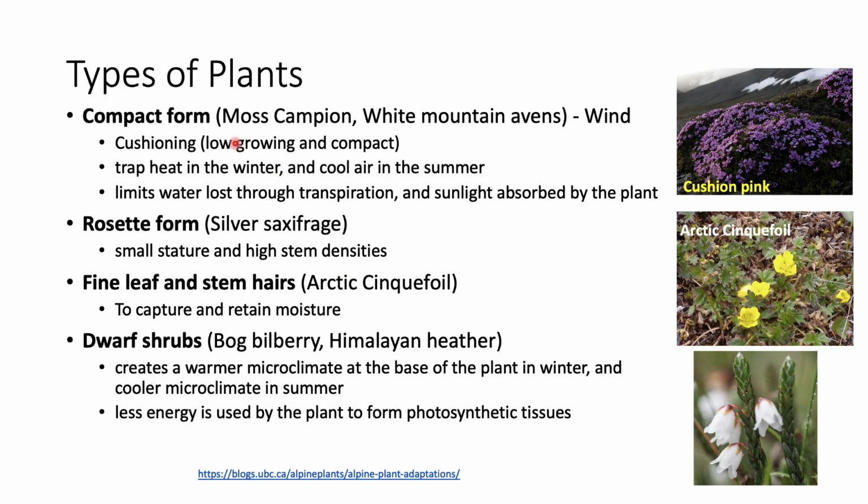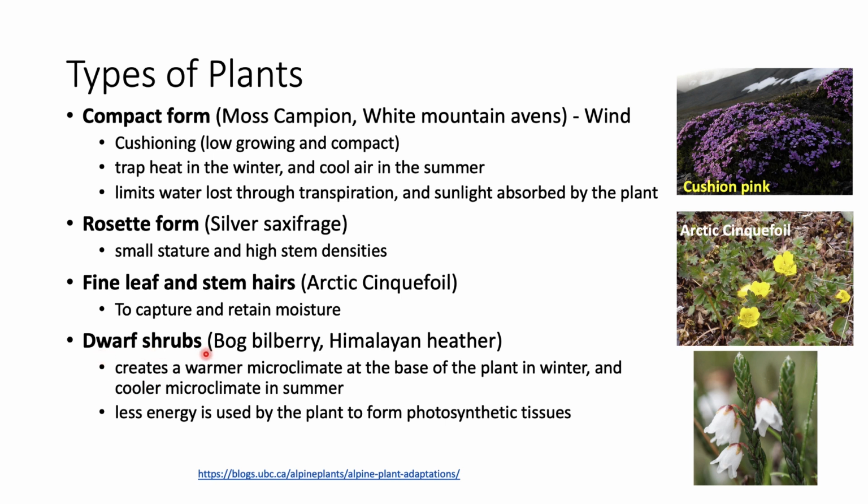Then there are different types of plants. One is called compact form, Moss campion, White Mountain avens. They have cushioning. They trap heat in the winter and cool air in the summer. It limits water loss through transpiration and sunlight absorbed by the plant, because the compact form helps them do all these things. And there is something called a rosette form. They have small stature with high stem densities. Then we have fine leaf and stem hairs. These are required to capture and retain moisture.